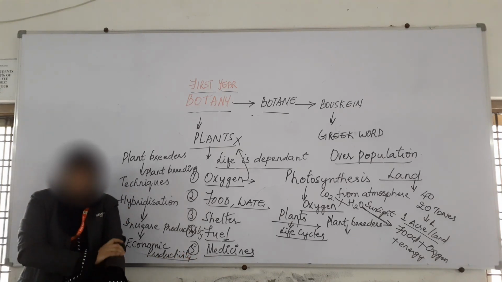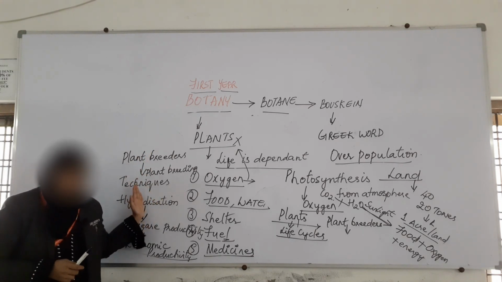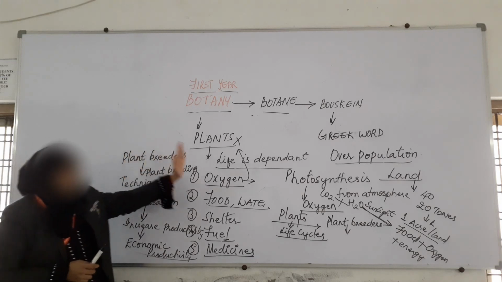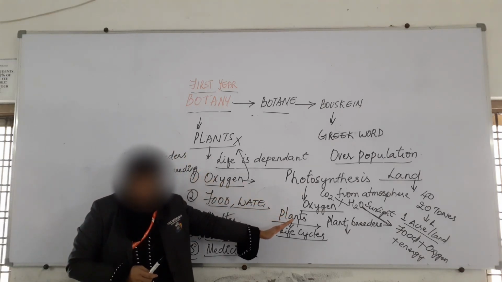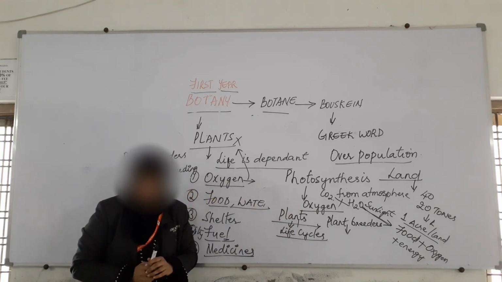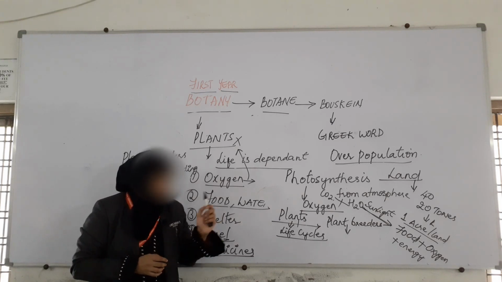So when we study the plants, we will be able to study about the different techniques, and when we study these different techniques, we will be able to apply those techniques during the process of agriculture, and by applying those techniques, we will be able to increase the productivity of the food materials. This is the first thing.